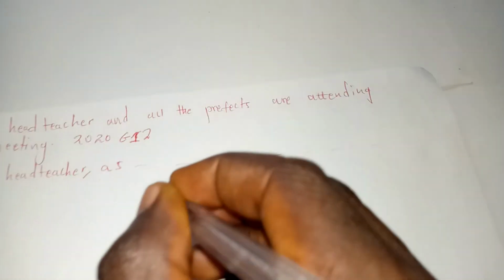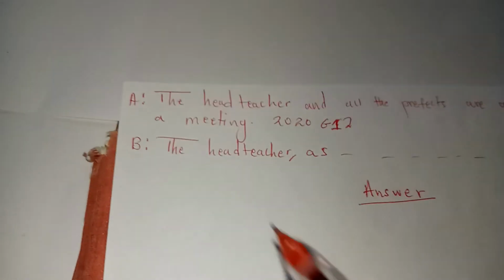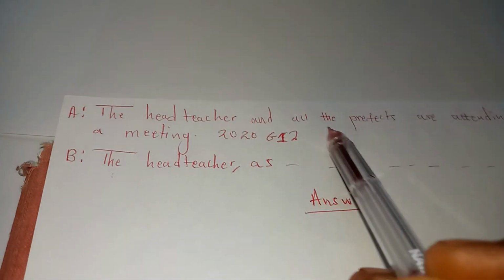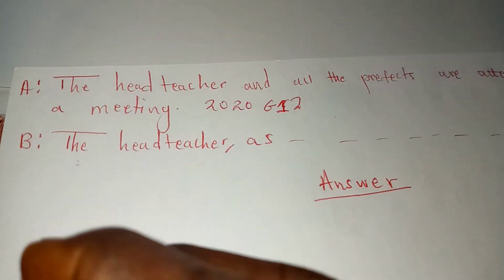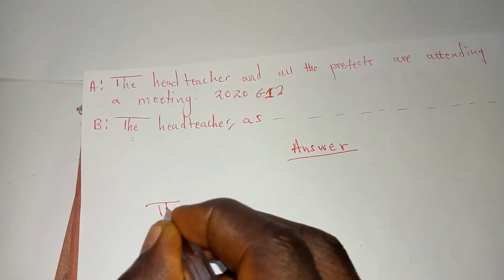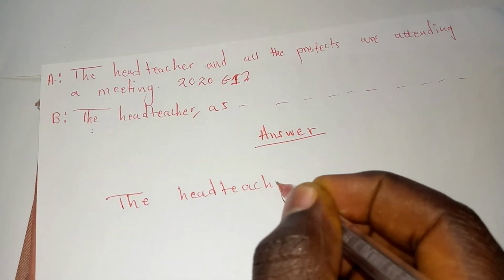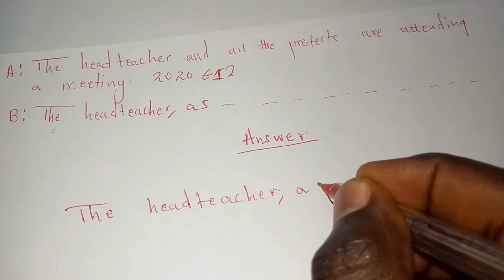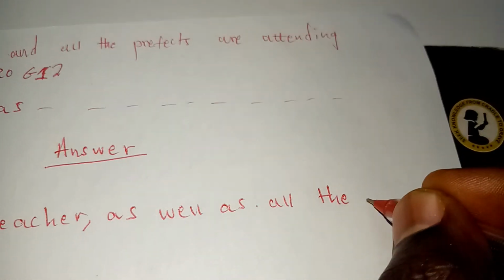Okay, so the answer to this one. The head teacher there, our second subject is the prefects. So our answer will be: the head teacher, comma, as well as all the prefects.